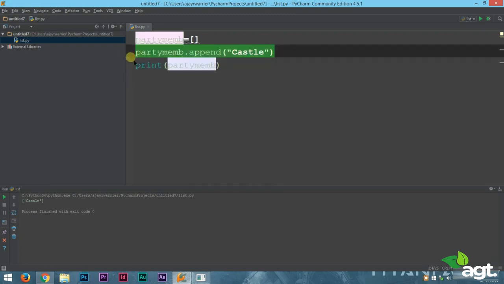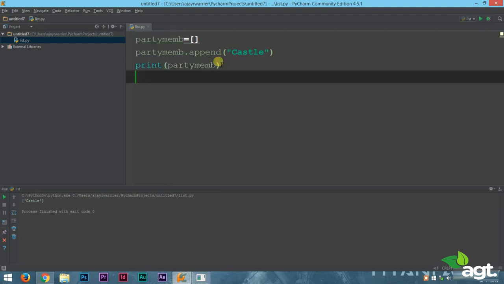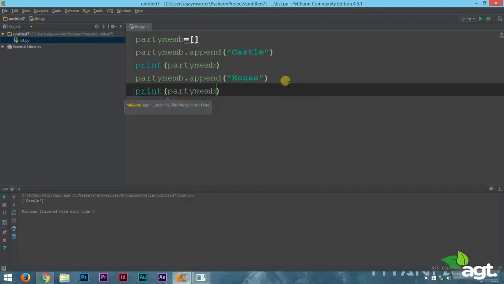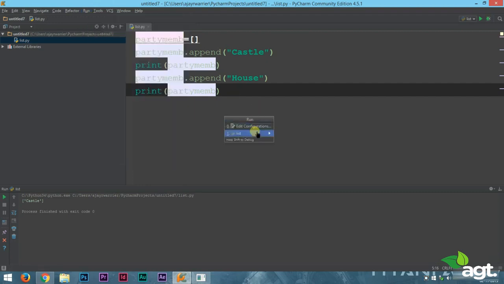Now let's append a few more names into this. To append, we type in the list variable name dot append, and inside the bracket type in the element we have to add to the list. So let's add another name and we'll print it again to see what happens. Now let's run this. First we had an empty list, then we added castle to it, and then we added house to it. Append is used to add a new element into our list. So we added two elements into our list using the append keyword. I guess the usage of append is clear to you.